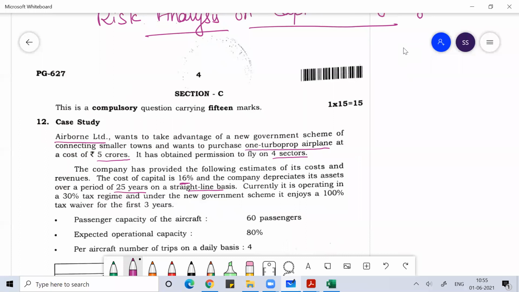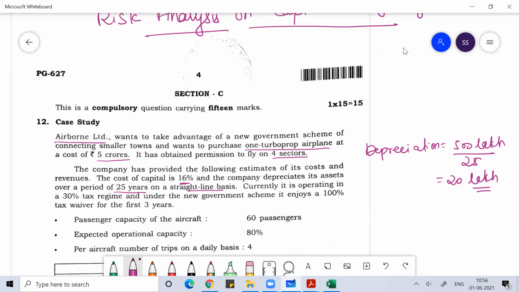So the 5 crore I'll depreciate every year, assuming the life of this project would be 25 years. Every year your depreciation will be around 20 lakh rupees. 5 crore means 500 lakh, divided by 25, so that will be around 20 lakh rupees every year.